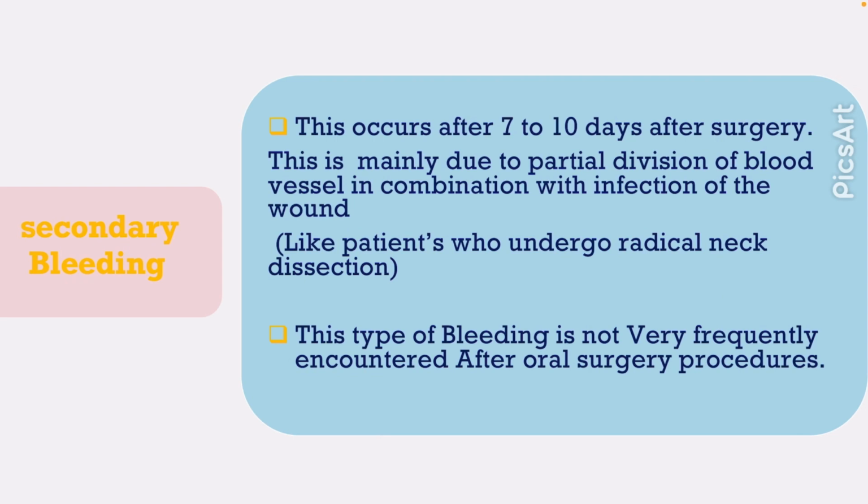Secondary bleeding occurs 7 to 10 days after surgery. This is mainly due to partial division of the blood vessel in combination with infection of the wound, like in patients who undergo radical neck dissection. This type of bleeding is not very frequently encountered after oral surgical procedures.